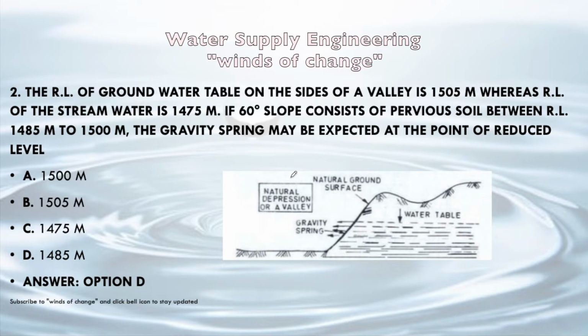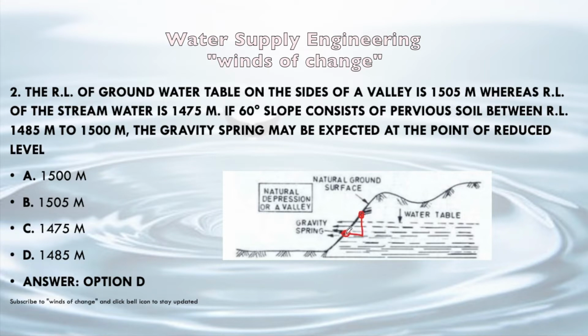We should know the gravity spring is constructed on the pervious soil at the bottom level of it. Since pervious soil extends from 1485 to 1500 meter, let's say this is 1500 meter, and this is 1485, and this is the zone of the pervious soil. Then the spring is constructed at this level only.